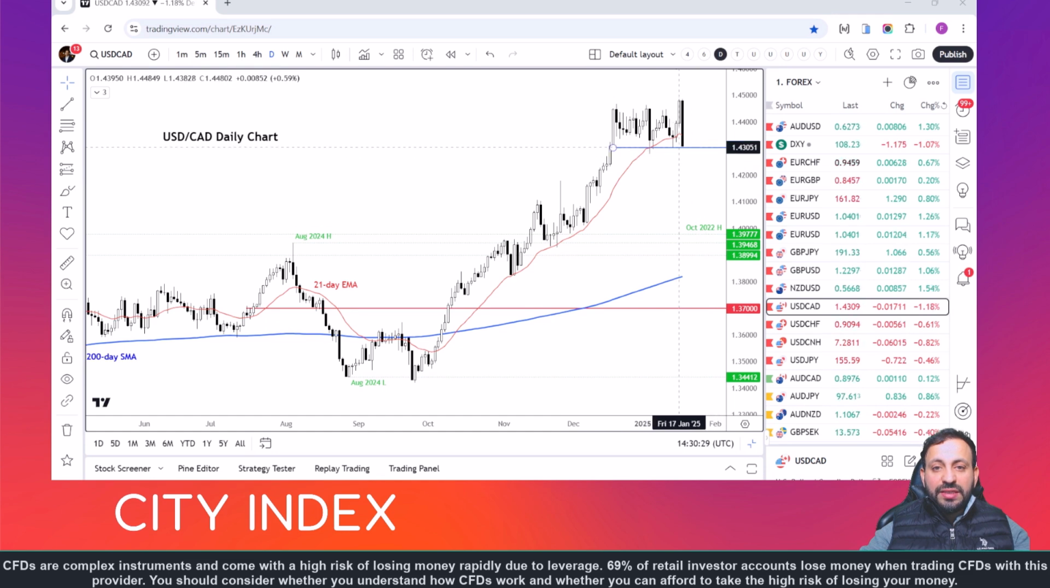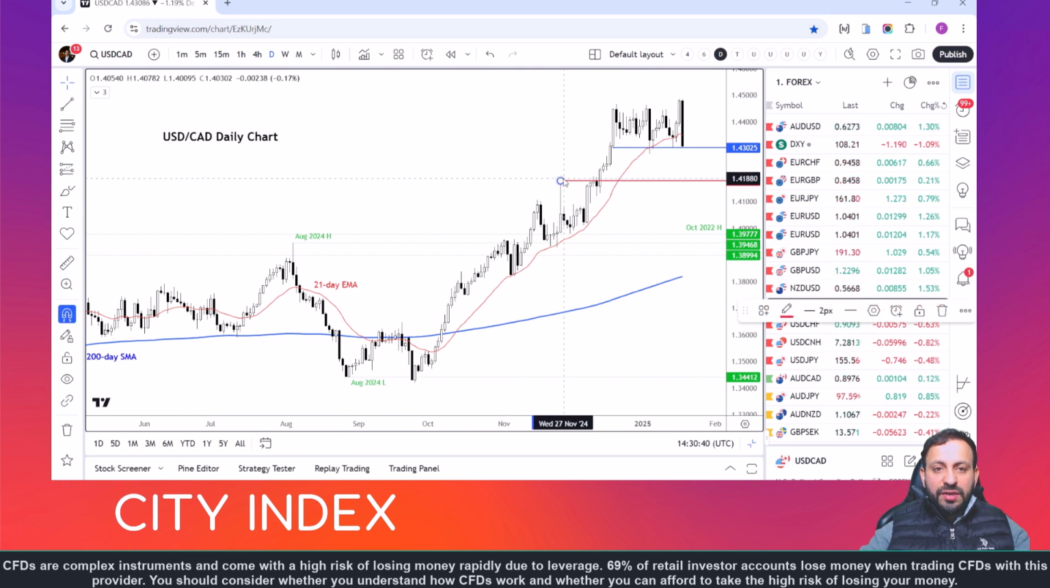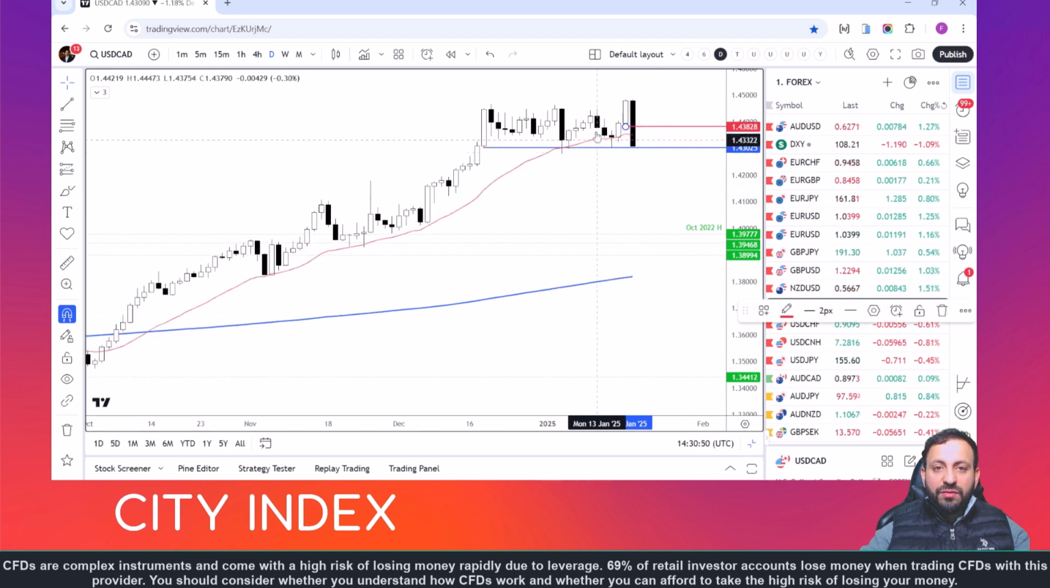If we get a decisive break below that, then the 141.75 level will come into focus, which had been a resistance in the past, and it could offer some support, this level right here.